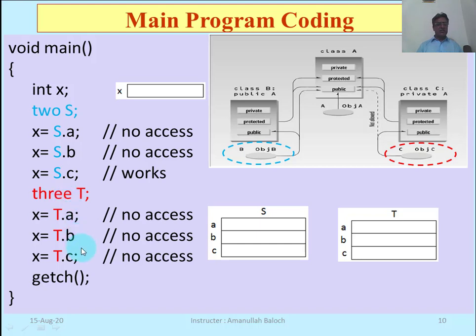So all these are restrictions, because we have privately derived base class 1 with the derived class 3. If we privately derive the base class 1, all the sections will become private. So private members cannot be accessed outside the class. So all these three sections' members A, B, C will not work here in the main program, and this object will not access them. Here this scenario has been represented with the dotted line. Dotted line means does not access directly. No access, not allowed.